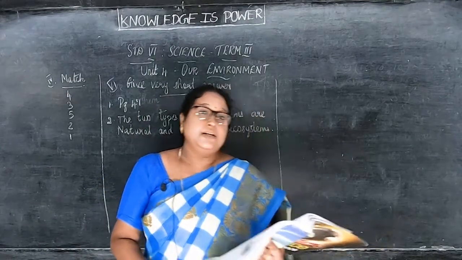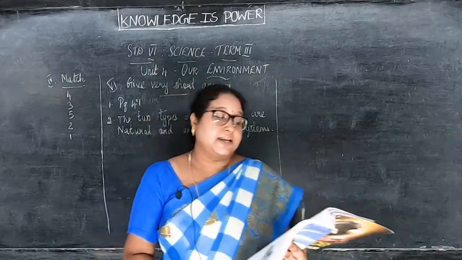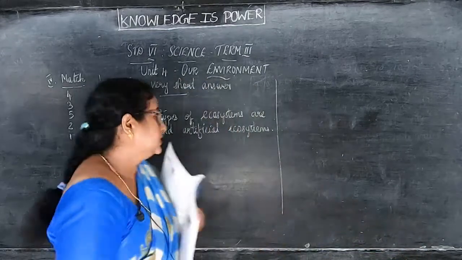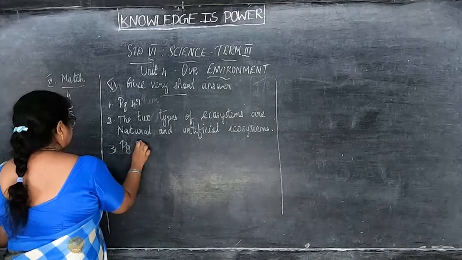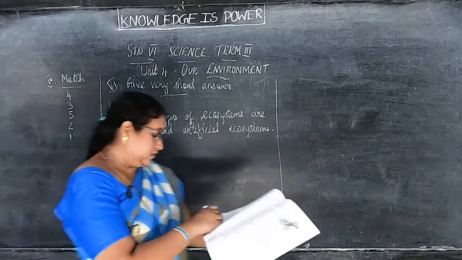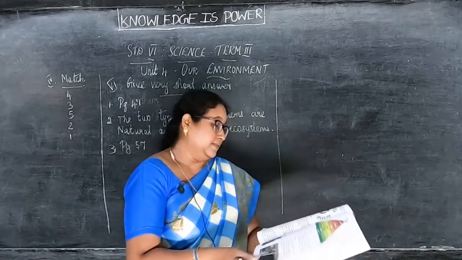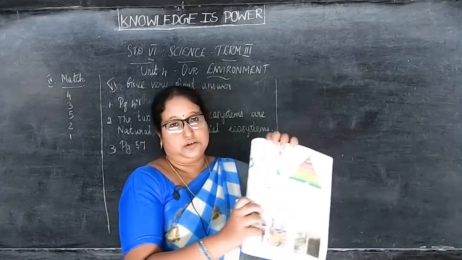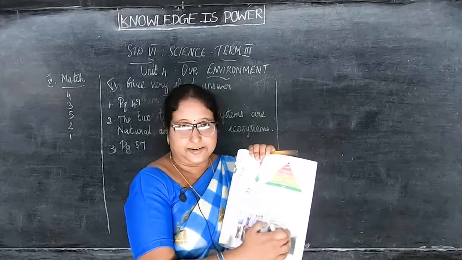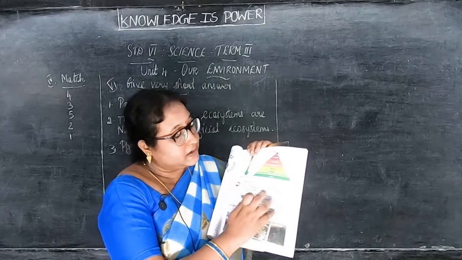Third, write any two things that can be recycled. It is in page number 57. So those who have the book, take page number 57, children. See on the right side. Now on the right side, what is there?